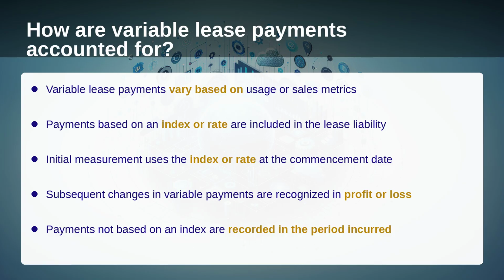Variable lease payments depend on factors other than the passage of time, such as usage or sales-based metrics. These payments are not included in the initial measurement of the lease liability unless they are based on an index or rate, in which case the initial measurement uses the index or rate at the commencement date. Subsequently, changes in variable payments that are not based on an index or rate are recognized in profit or loss in the period they are incurred.